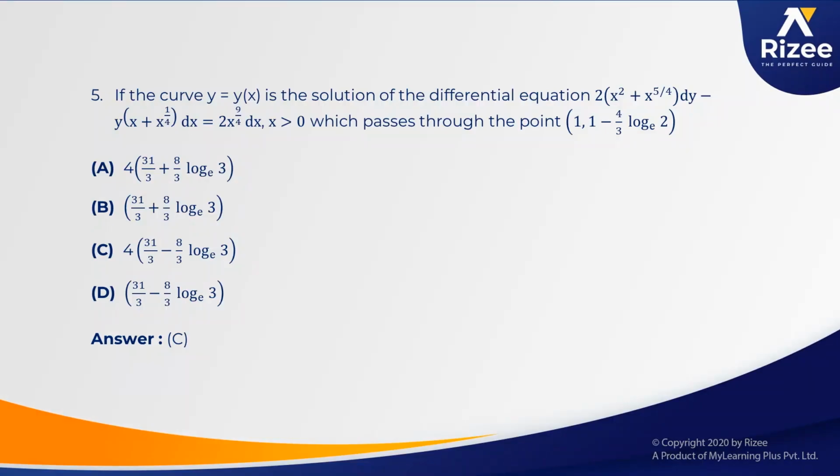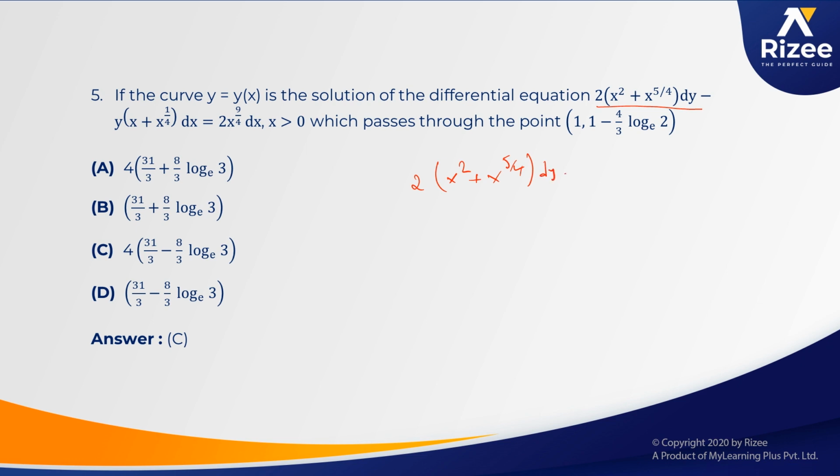So one question is here: 2 of x square plus x power 5 by 4 dy minus y into x plus x power 1 by 4 dx is equal to 2x power 9 by 4 dx. So first we should convert the differential equation into a linear differential equation.